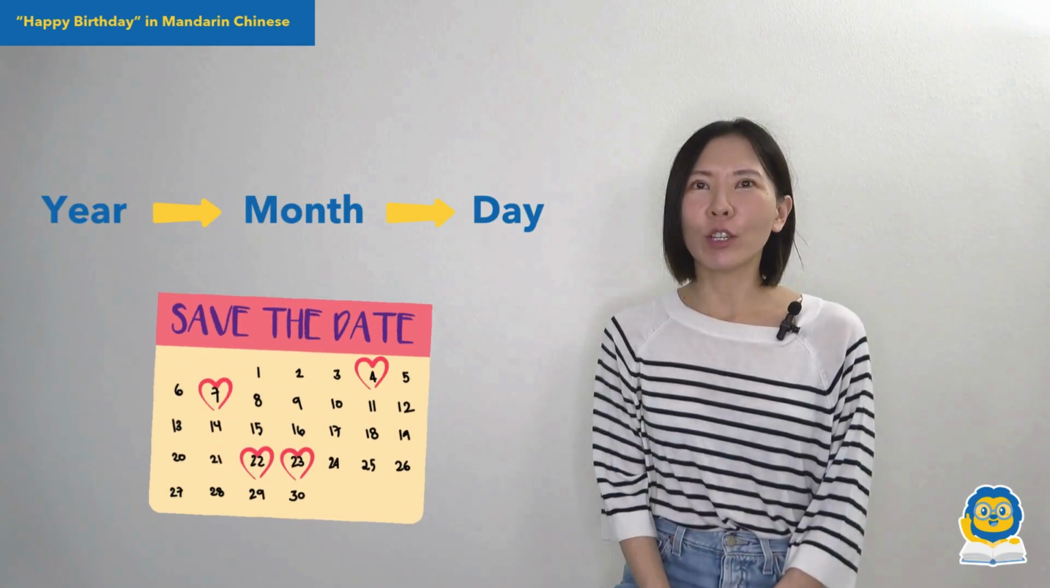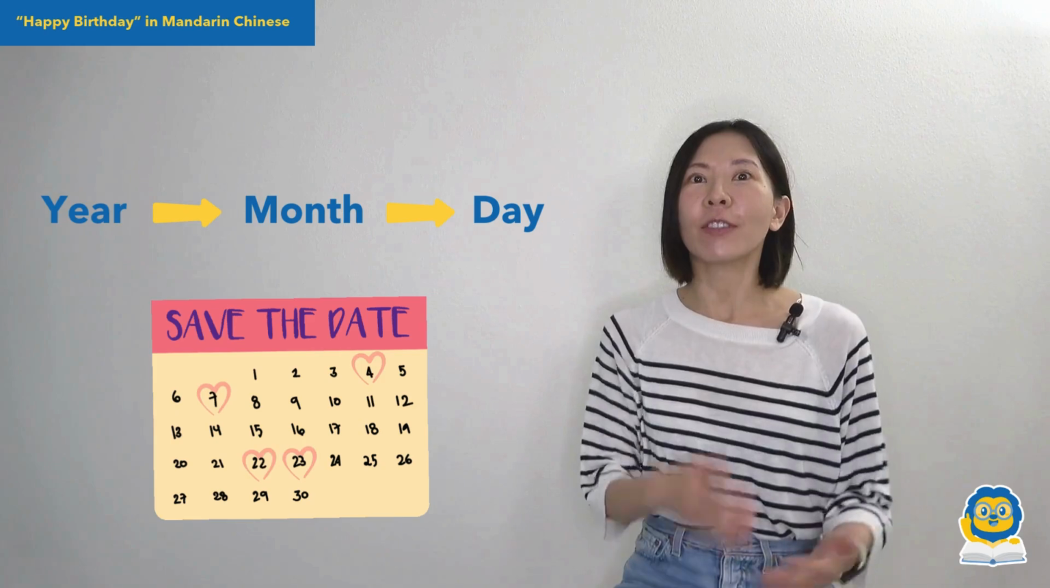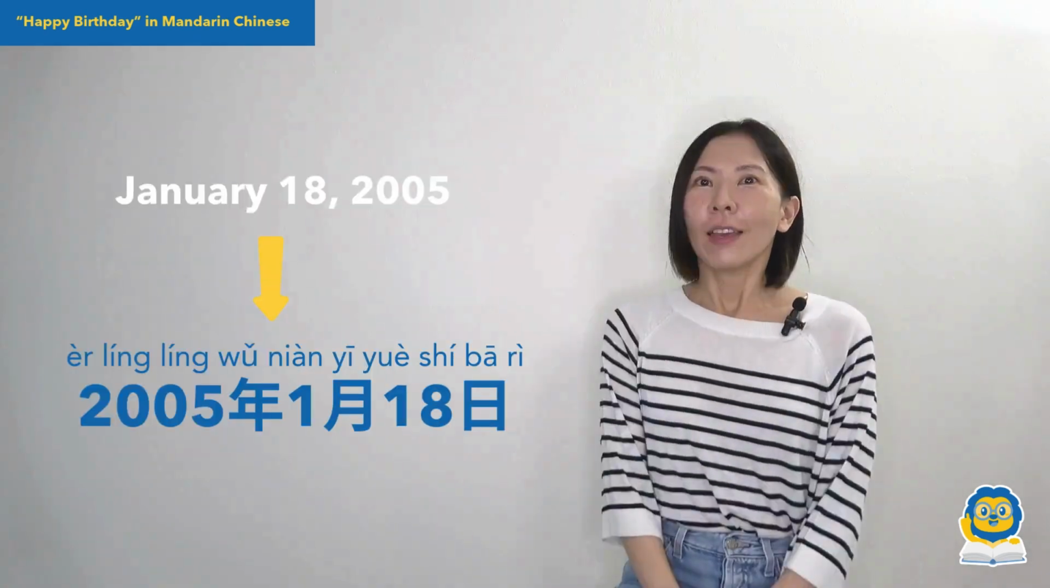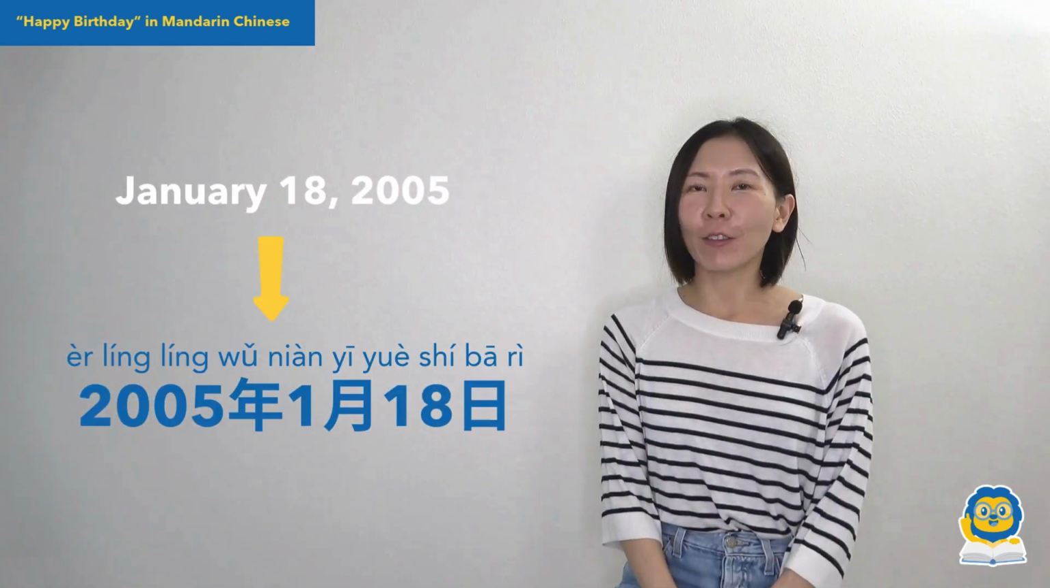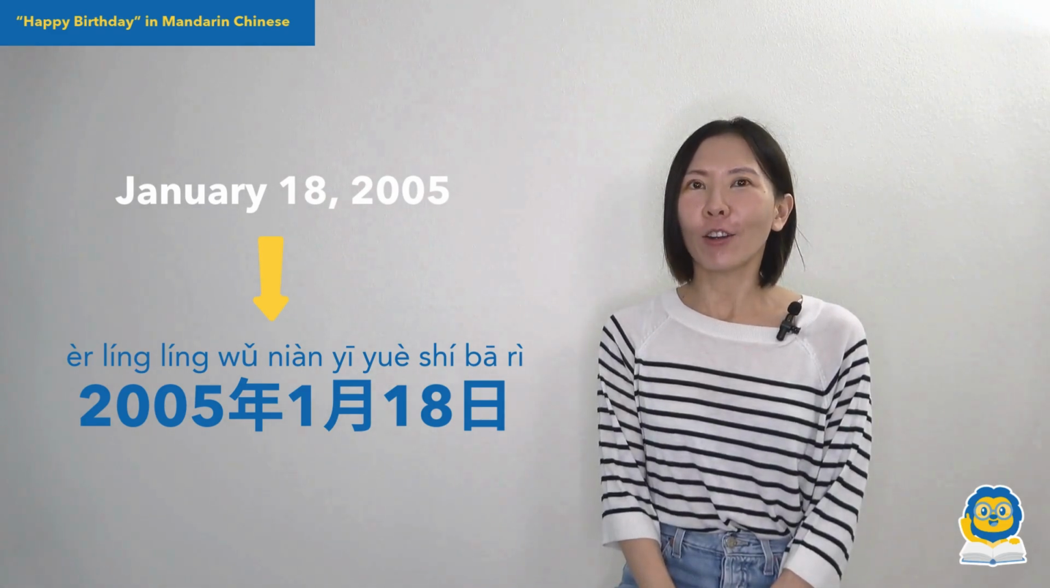In Mandarin Chinese, we're used to describing the dates with the order, the year, the month, and the day. If you were born on January 18th, 2005, you would say 2005年1月18日.